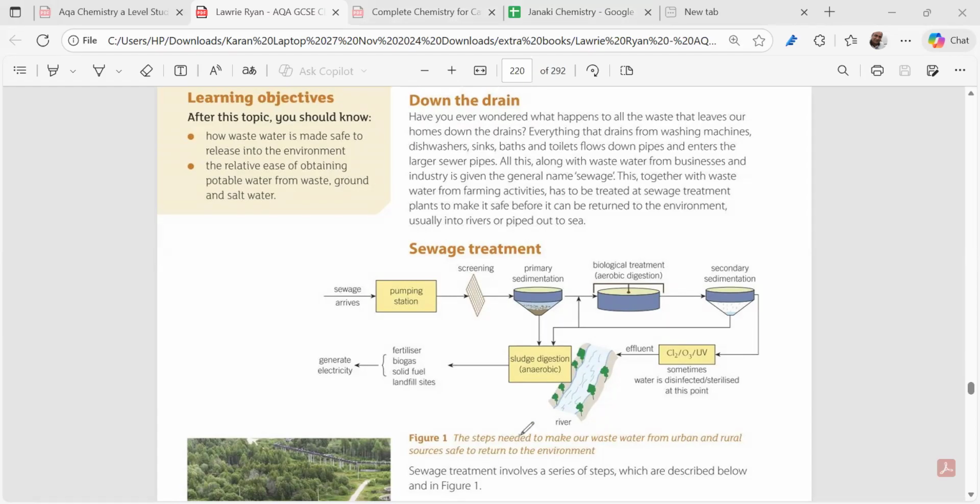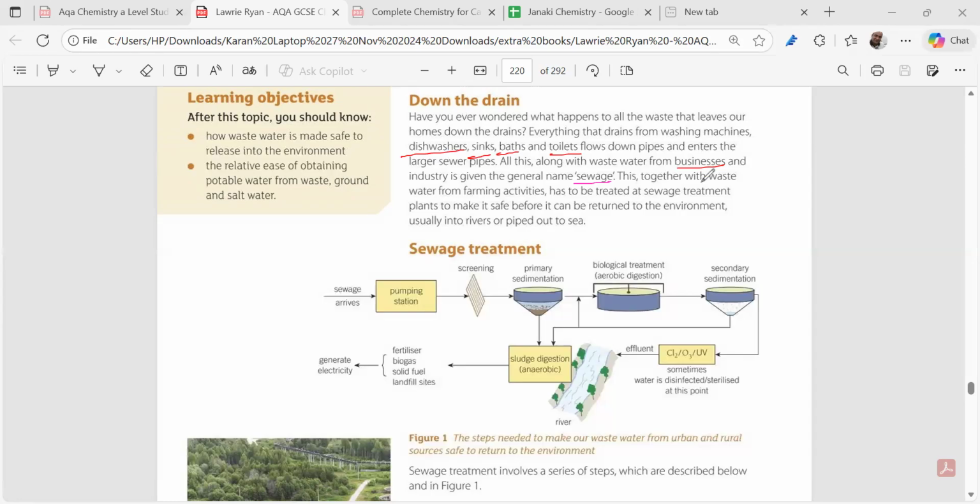Now, in the sewage treatment, we have to see what happens. See, we have got wastewater in the dishwashers, in the sinks, in the bathrooms, in the toilets, right? Factories also emit sewage. Businesses also emit wastewater. So this entire water which flows down from our dishwashers, sinks, bathrooms, toilets, and businesses is called sewage, right? Is it clear?